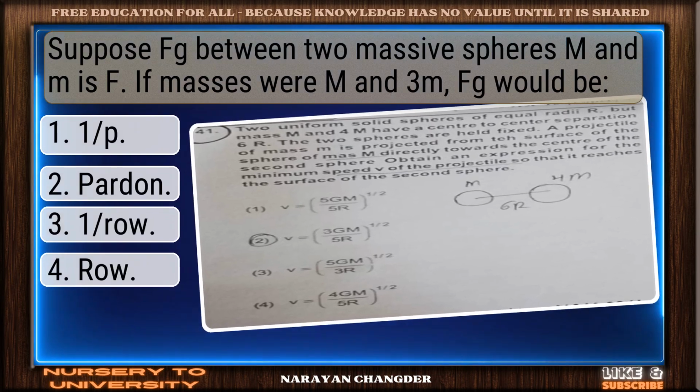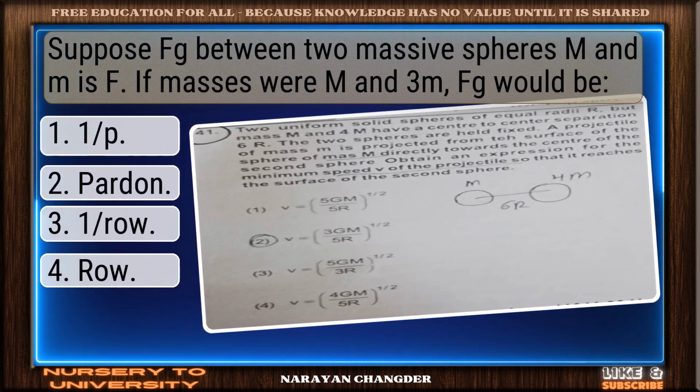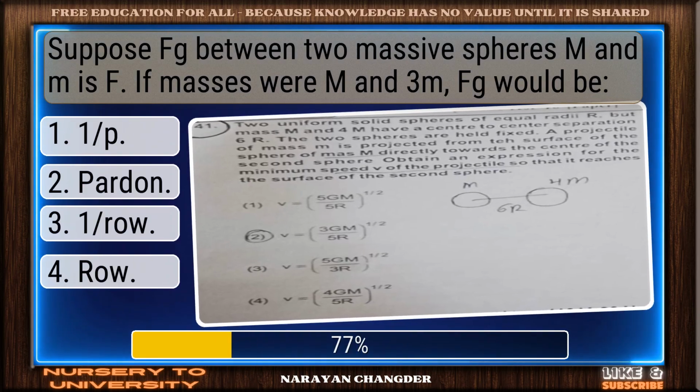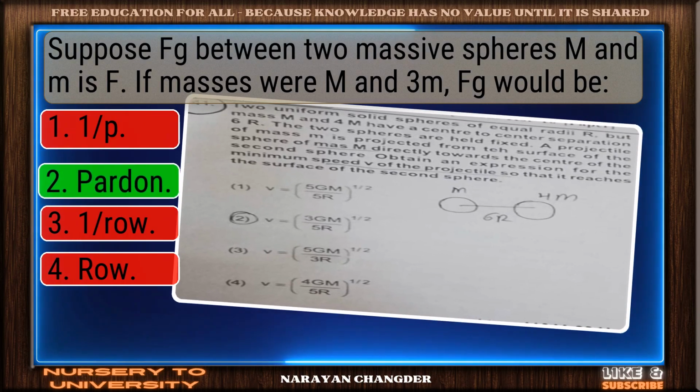Question number 45. Suppose Fg between two massive spheres M and M is F. If the masses were M and 4M, Fg would be? Nicely done. 4F is a solid answer.